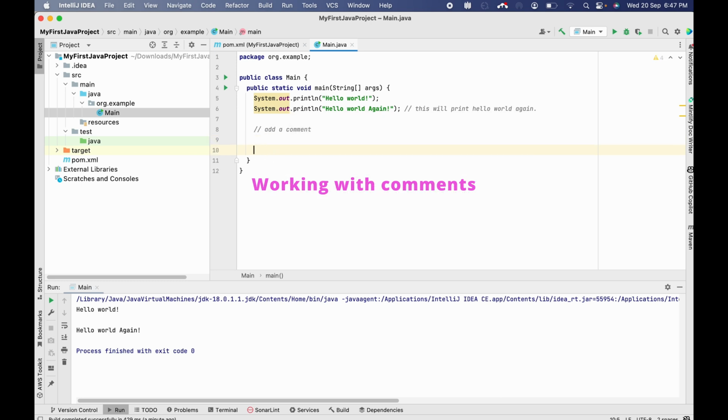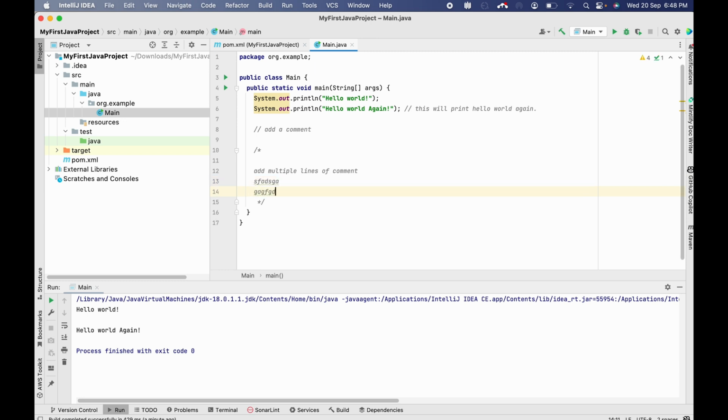If you want to add multiple line comments, we can add them in this format and add multiple lines of comment. So yeah, you can keep adding comments here.